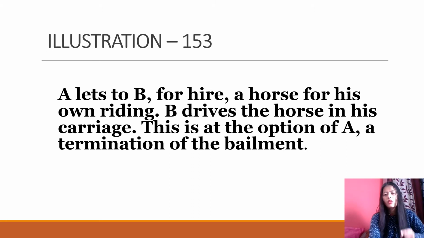This is at the option of A, a termination of the bailment. So what happened here according to this illustration? A gives B a horse for hire, and for what purpose was the horse given? For riding. A gave the horse to B on hire for riding purposes.